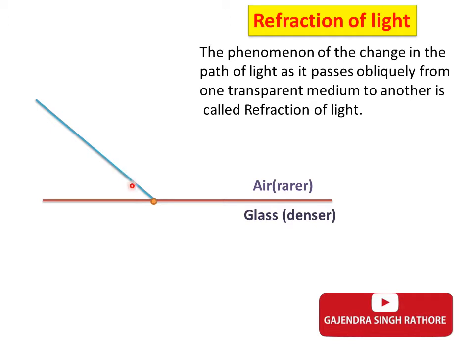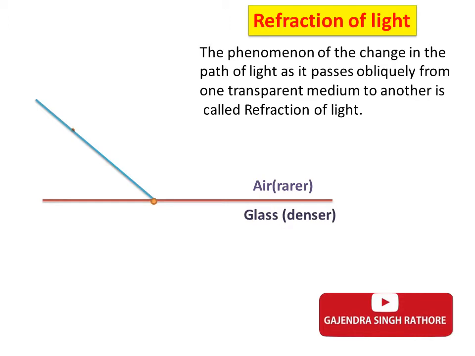However, when it passes obliquely from one transparent medium to another, here we have one medium, air, which is the rarer medium, then glass is denser than air. So when it passes from one transparent medium to another, the direction of its path changes at the interface of the two media.